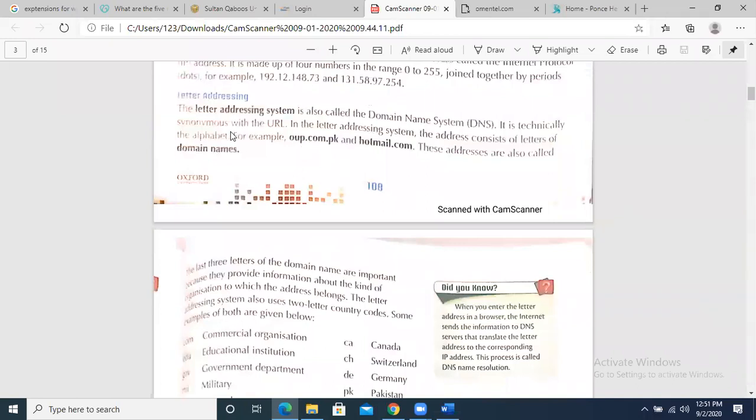DNS, Domain Name Service, is the method, the technology, using which numbers are converted into letters. We convert the numbers into letters, and then it becomes easier for us to understand and remember the address of a website. Okay, sir. Thank you.